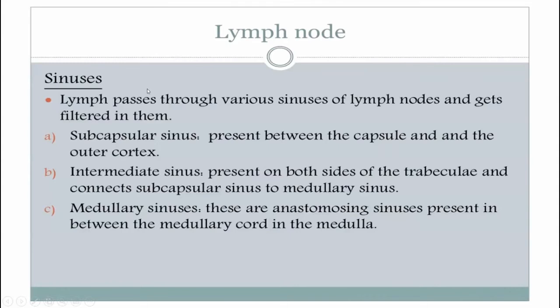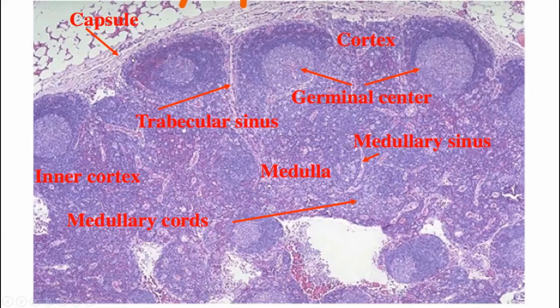See, beneath the capsule, you will find subcapsular sinuses. On each side of the trabeculation, these are the septa or the trabeculae, you will find trabecular sinuses. Subcapsular sinuses continue into the trabecular sinuses, and through the trabecular sinuses, lymph enters the medullary sinuses. Medullary sinuses are present between the medullary cords, and through the medullary sinus, lymph exits via the efferent vessels.